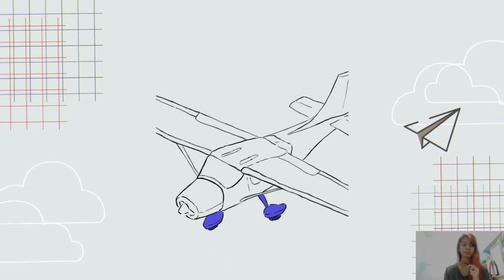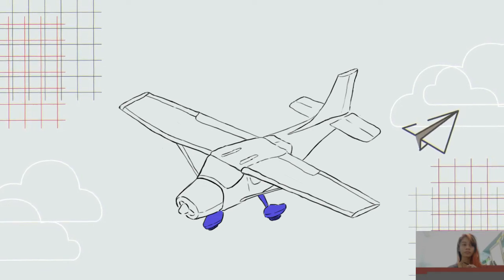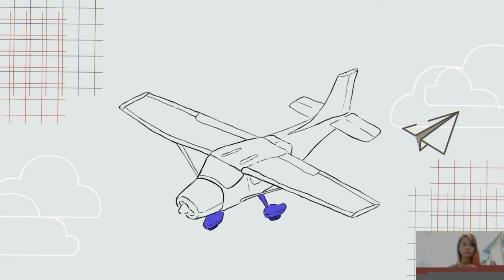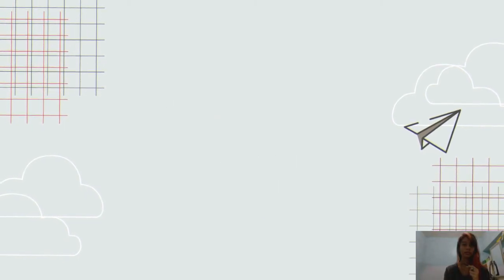The landing gear supports the plane when it is parked. It also enables the plane to move on the ground while taxiing, taking off, or landing. Wheels are the most common landing gear, but some planes can also have floats for water or skis for snow.